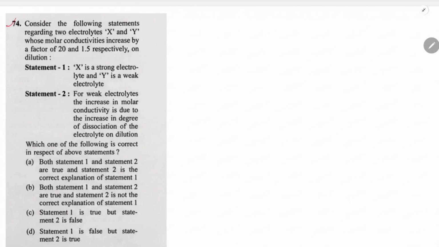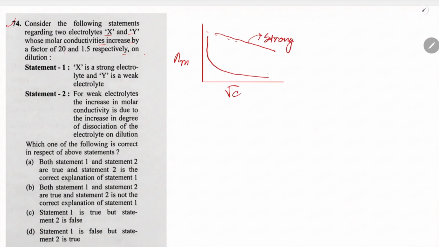In the question number 74, consider the following regarding two electrolyte X and Y whose molar conductivity increased by the factor these respectively. So molar conductivity versus the concentration, I would say. So we know that this is for strong electrolyte and this is for the weak electrolyte.